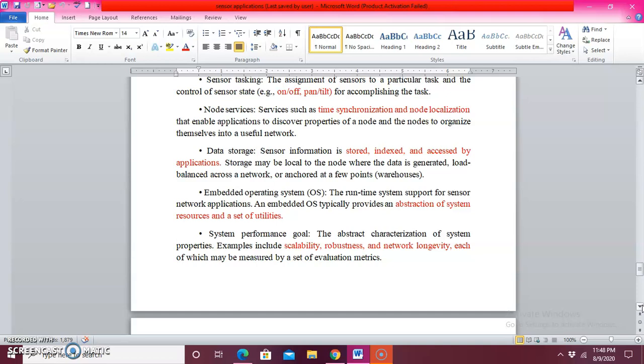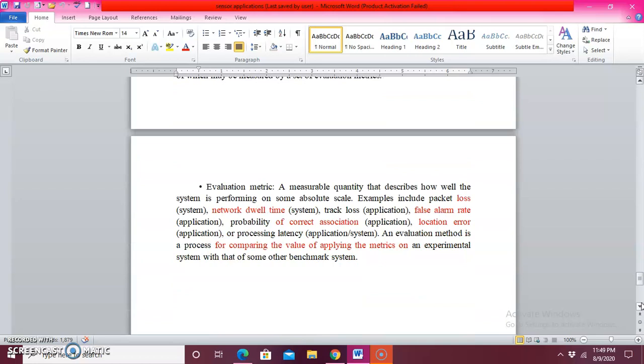So we can call it an abstraction of a system resource as a set of utilities. Then system performance goal. System performance goal is nothing but an abstract characterization of scalability, robustness, network longevity, and how the evaluation metrics are measured. So this is the system performance goal.